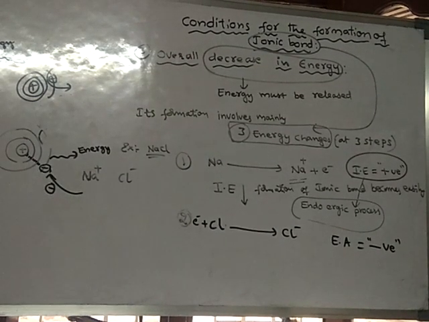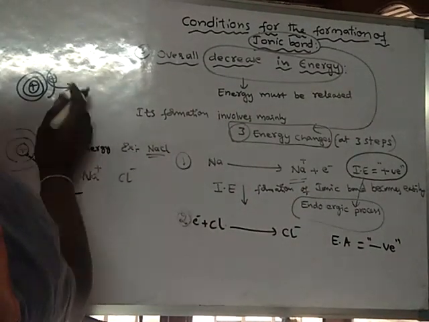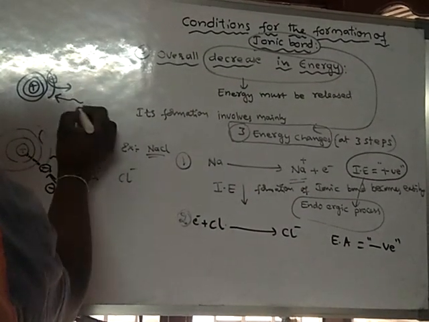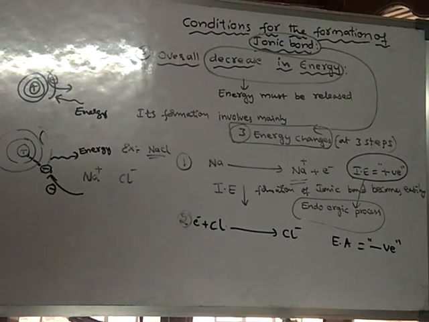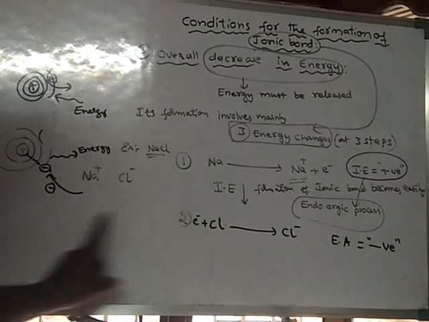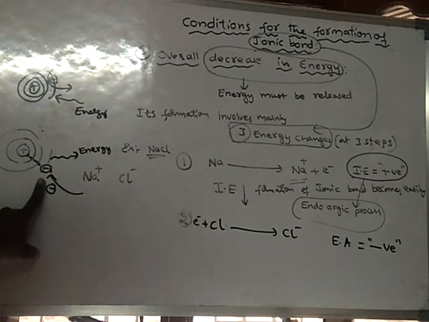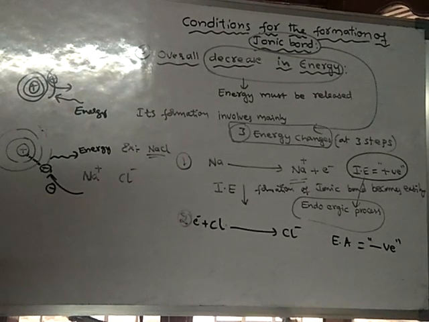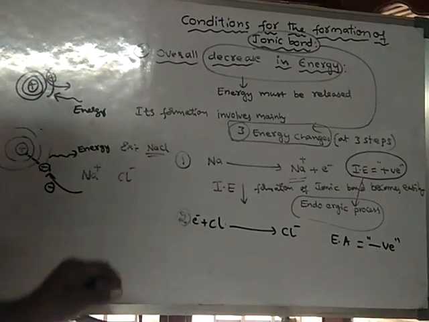We have to supply energy to the atom to take out that electron from a sodium atom. But here in the chlorine atom, energy is released. Here we are giving an electron to the atom and energy is released from the atom. So it is an exoergic process.